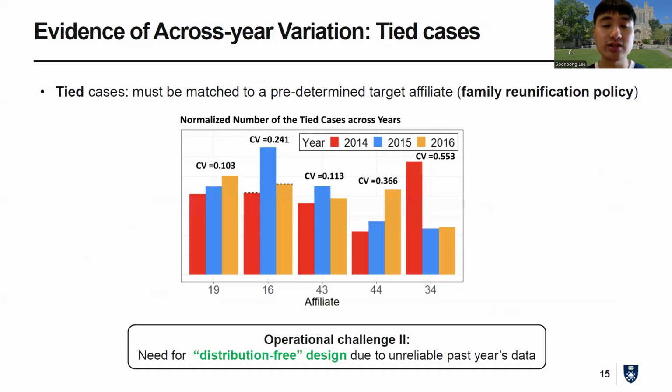As an illustration, in the United States, there's a special type of refugees called tied cases who must be matched to a predetermined target affiliate because they already have family at that location. When you look at the data, we found that the number of tied cases changes significantly across different years. And this means that we need to take a distribution-free design approach by not relying on potentially misspecified past years' data to predict the arrival patterns.